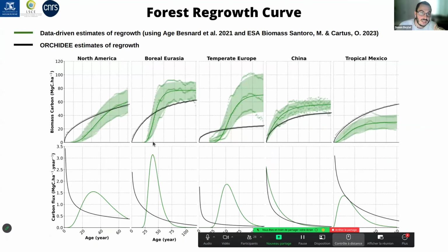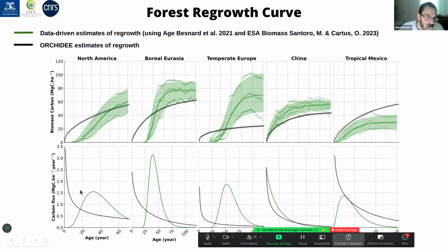So here, what you can see is aboveground biomass curves of the forest regrowth. It's the aboveground biomass on the y-axis compared to the age. In green, the data-driven estimates, which are derived from the global age maps of Besnard and the ESA biomass product, and the same products from the ORCHIDEE estimates in black.